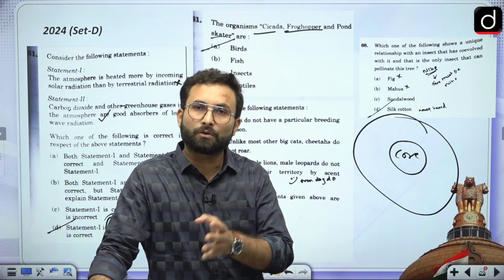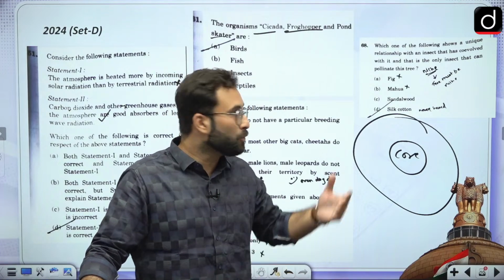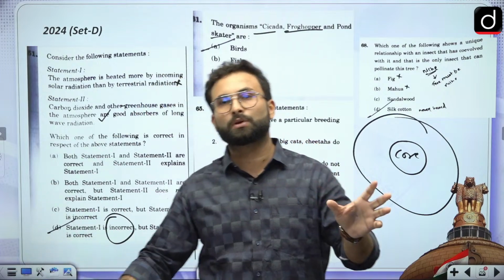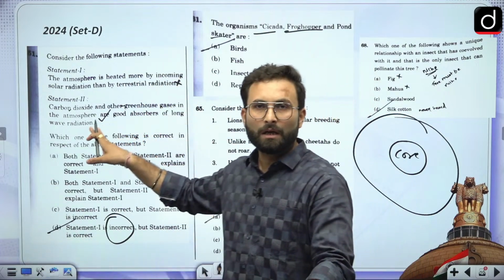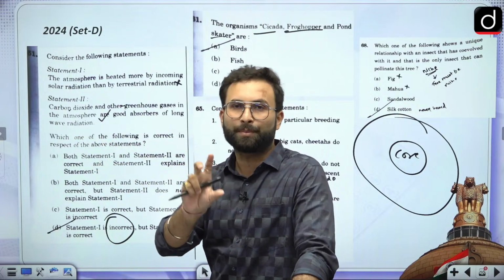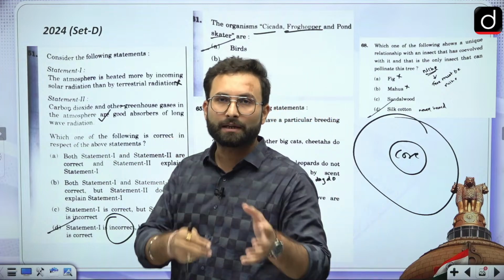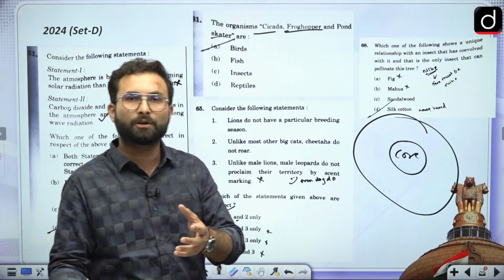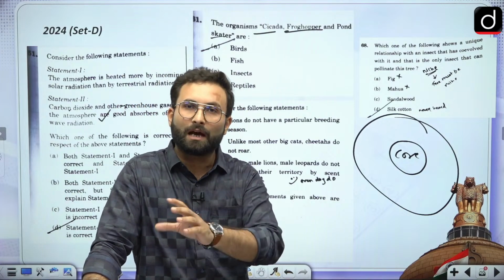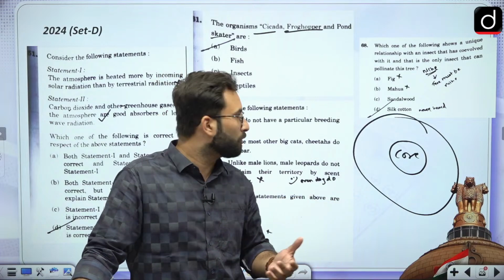And these are the high yielding areas which UPSC is asking again and again, and UPSC has actually given this indication that the last 2-3 years were different. Now we have come back to the older pattern, and they are basically asking you questions from the PYQs. They are asking you questions from the newspaper, news articles. There are backward linkages connected to it. When I talk about backward linkages, if there is a news item, they will ask you the static part of that particular news. So that is basically a backward linkage which they usually ask for.